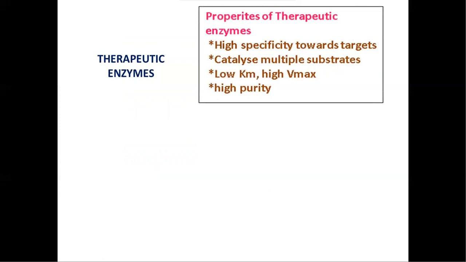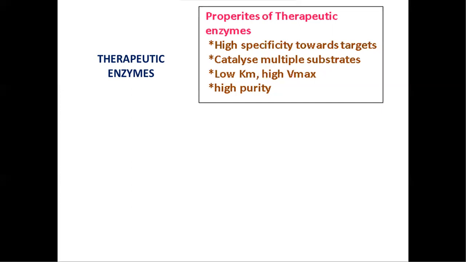These are the important properties of therapeutic enzymes that are helpful to produce therapeutic agents used in enzyme therapy. The first important enzyme property is high specificity towards targets. It is mainly due to structural similarities between enzymes and the substrate molecules towards targeted sites.